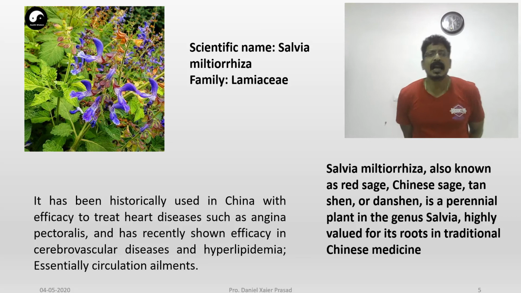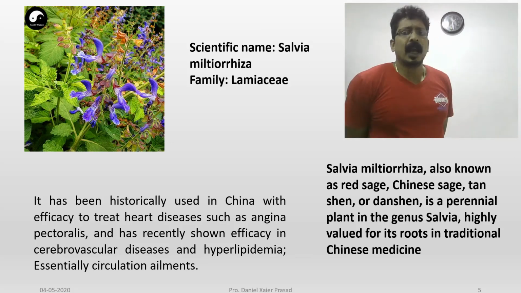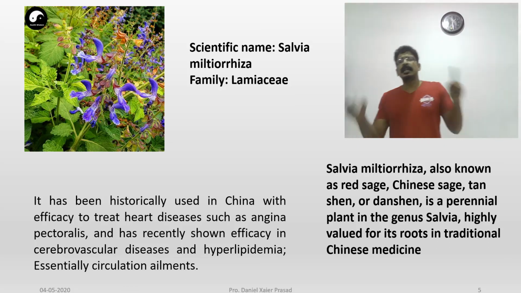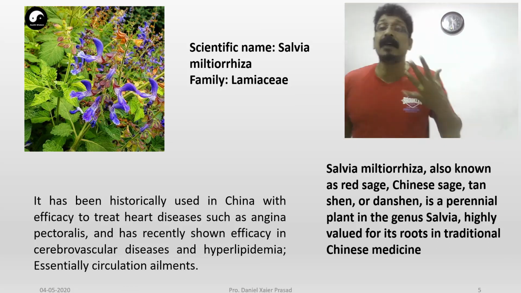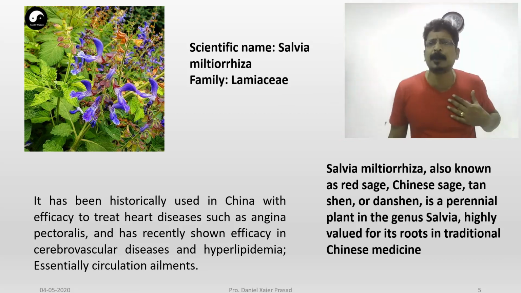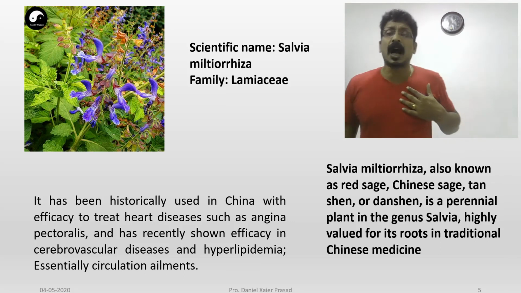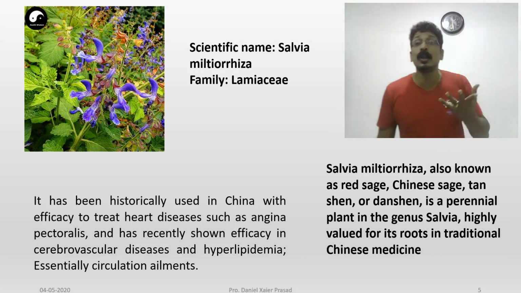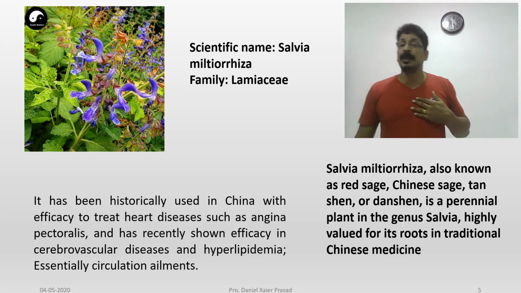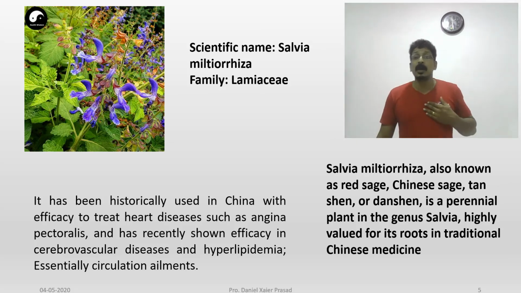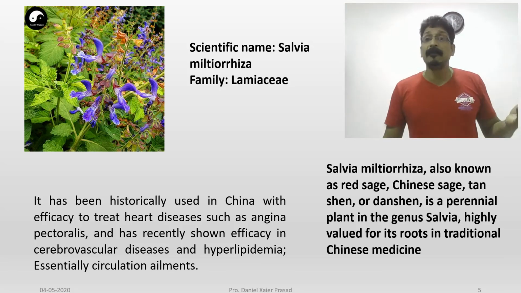It has been historically used in China with efficacy to treat heart disease such as angina pectoris. One who is having angina pectoris, you know angina pectoris, chest pain due to lack of oxygen supply to the cardiac muscles, can be relieved, as you might have studied in pharmacology, by sublingual tablets with nitrites.